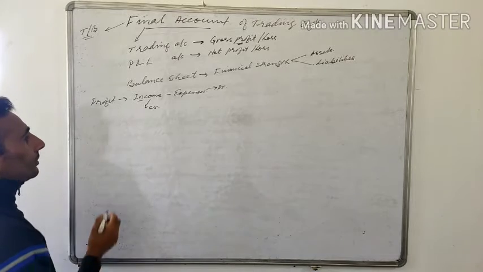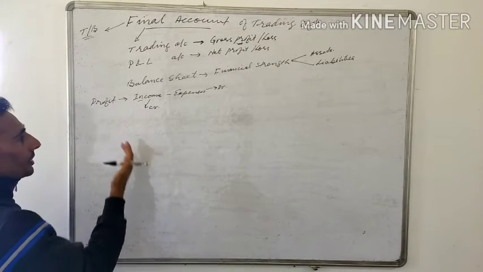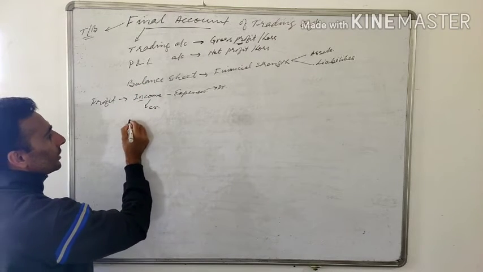Right? So when we prepare the final account, we prepare it in a format. Let's see the format here.